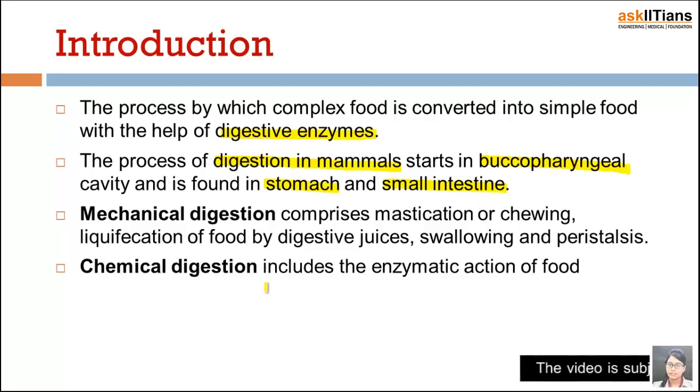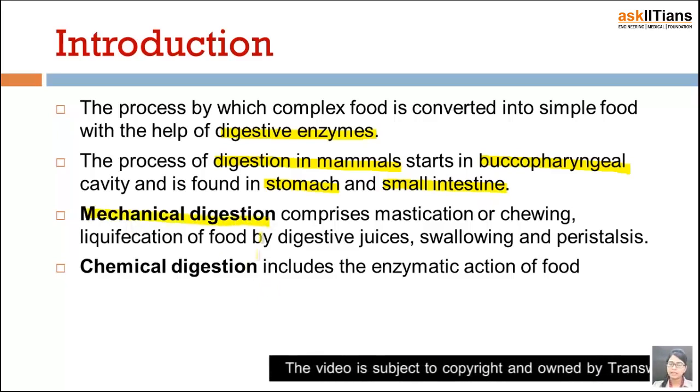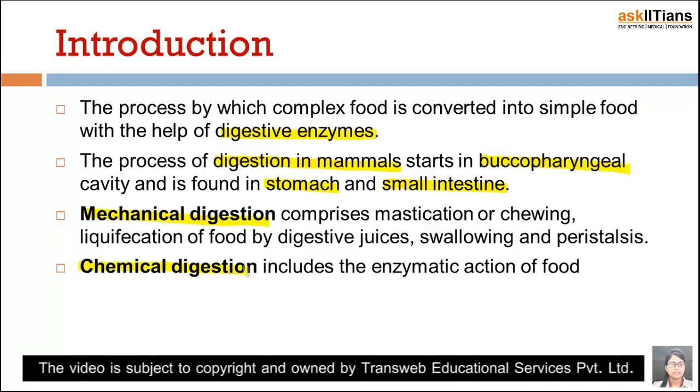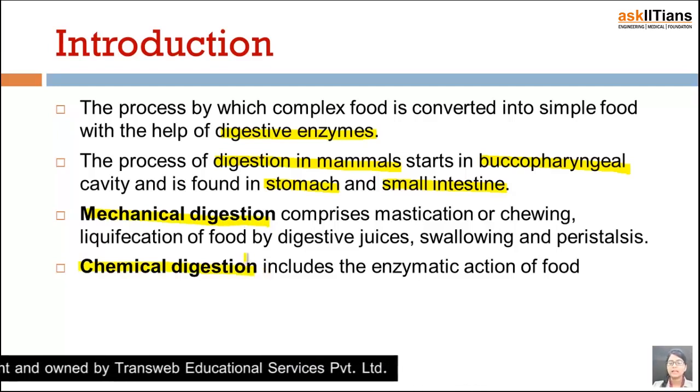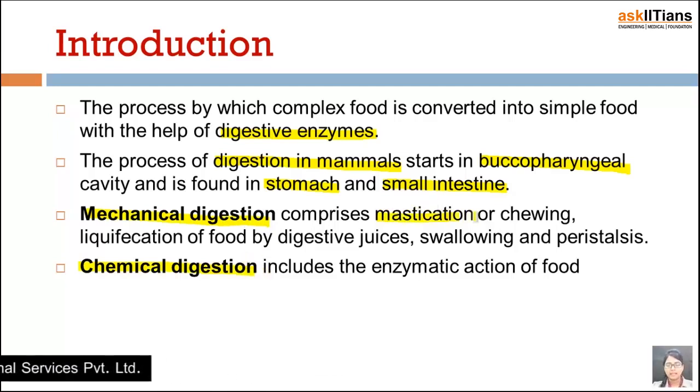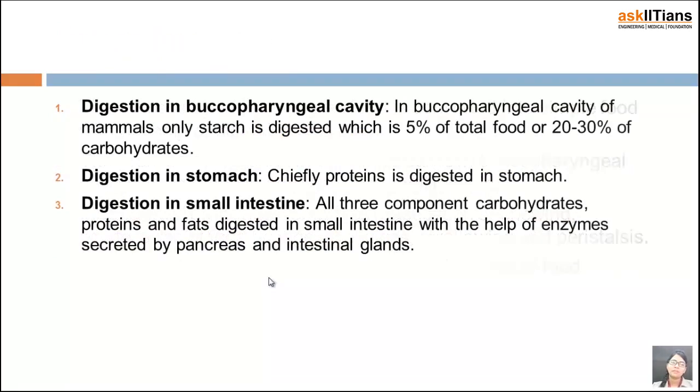There are two types of digestion. First is mechanical digestion, second is chemical digestion. Mechanical digestion includes mastication or chewing, liquefaction of food by digestive juices, swallowing and peristalsis. So all the mechanical processes come under mechanical digestion. Chemical digestion includes only the chemical processes, that is the enzymatic action on food.